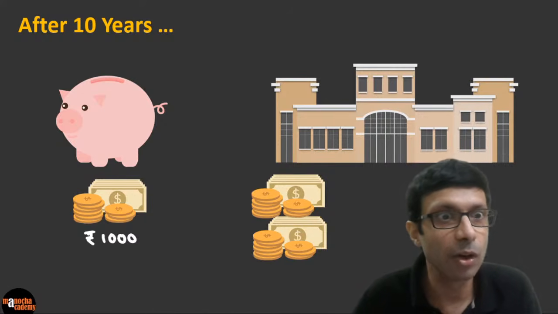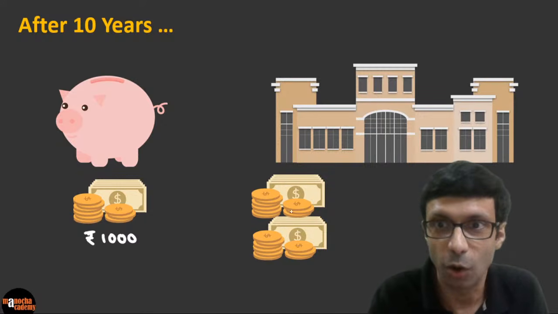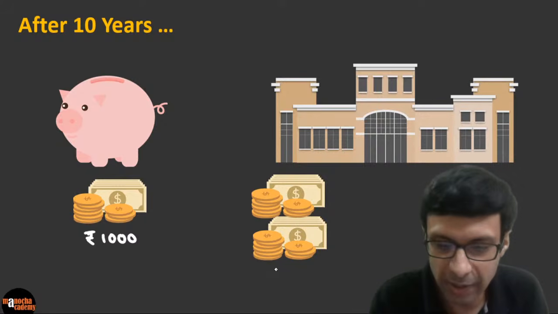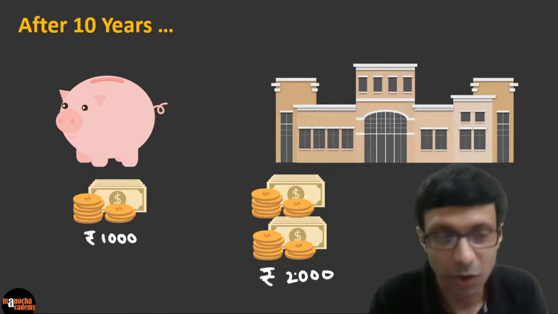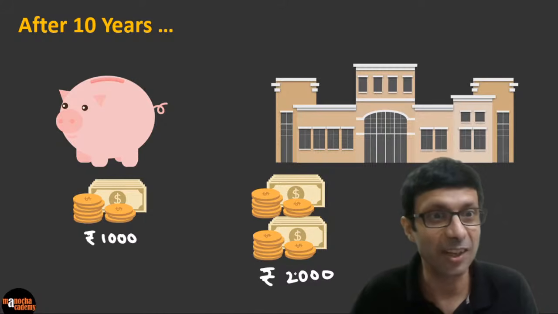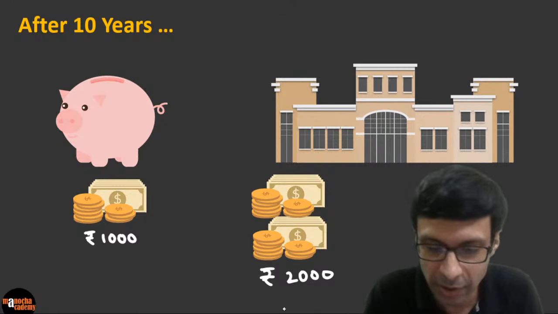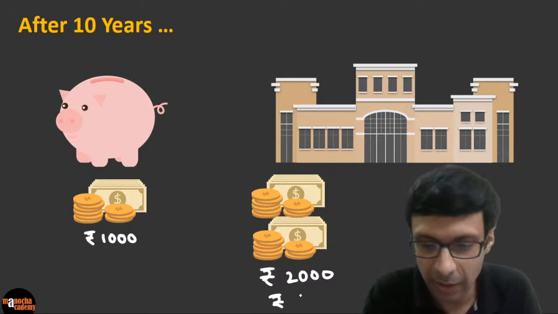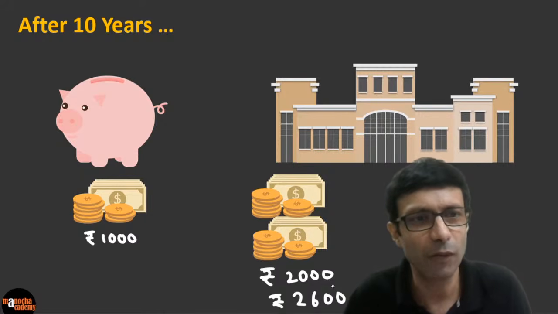Very good. I see BTS Army, he's saying 2,000. Very good. So yes, it will be double, or it could even be more than that. So let's say in the bank, you will have 2,000 rupees. So double the amount after 10 years. So your money has doubled, right? Or if you have used a different scheme, like we're going to talk about compound interest, it could even be something like approximately 2,600.